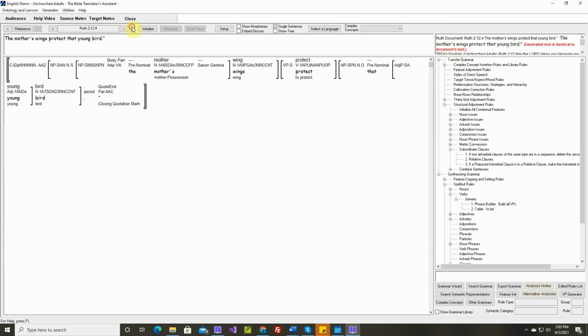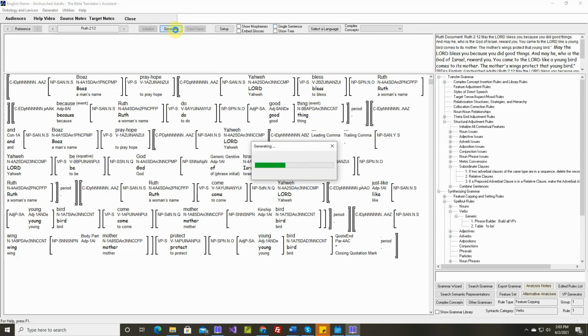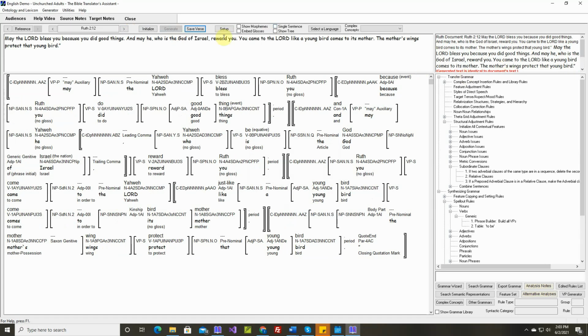Generated text is identical. That's the last sentence. Generated text is identical. Let's save it. We're ready for verse 13.